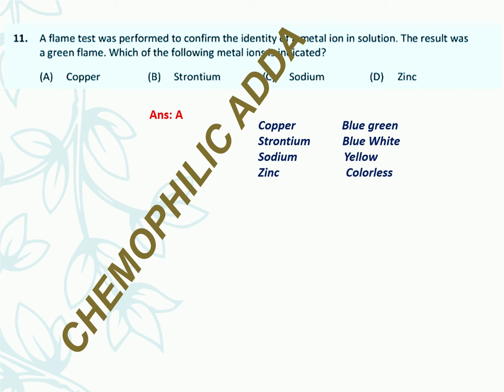A flame test was performed to confirm the identity of a metal ion in solution. The result was a green flame. Which of the following metal ions is indicated? Then green flame, I've written here copper blue green, strontium blue white, sodium yellow, zinc colorless. So the correct option is copper. Copper gives blue green, green in the flame test. Okay, thank you.